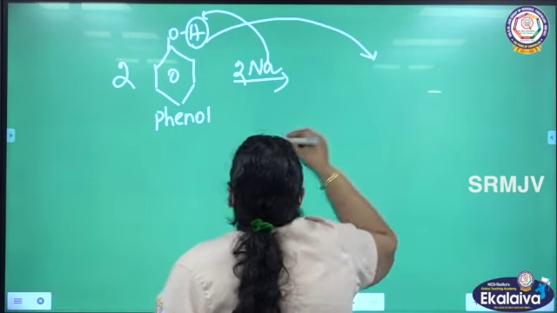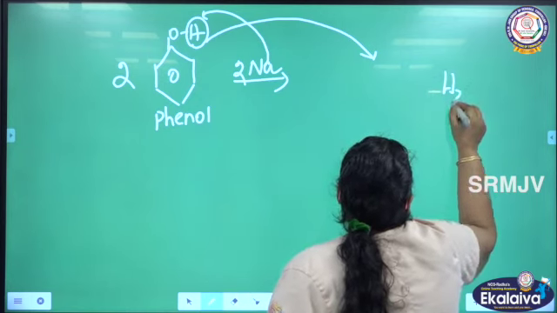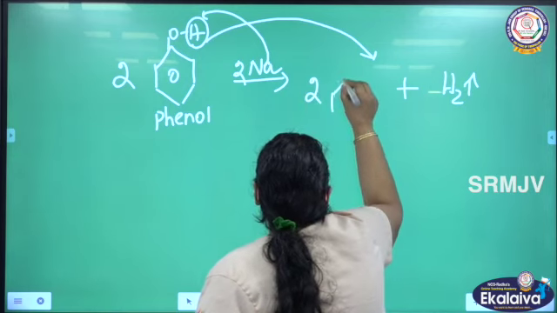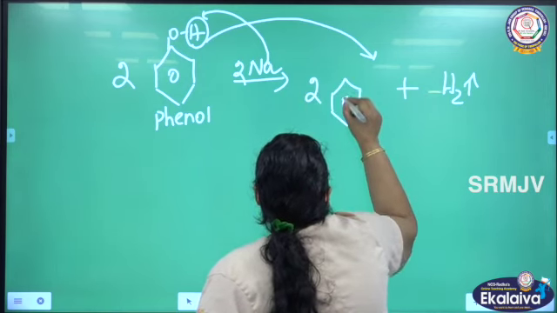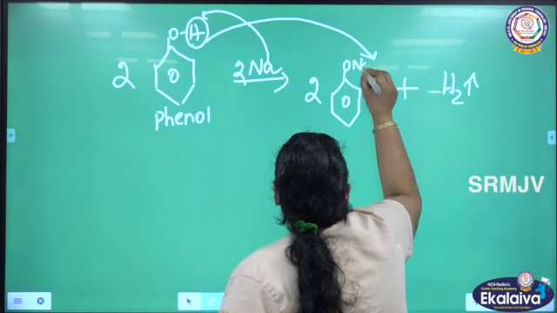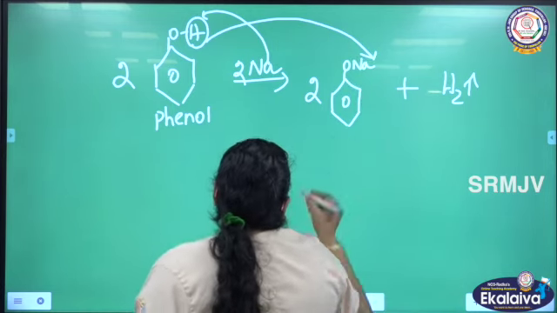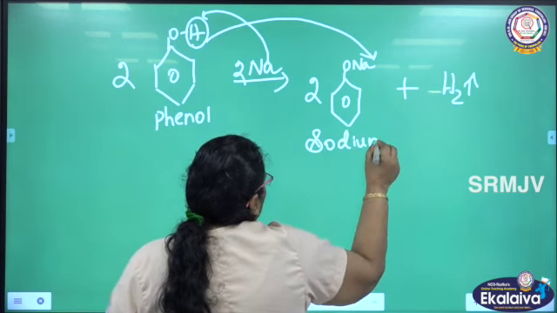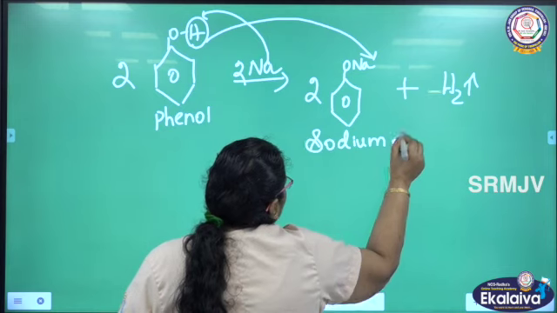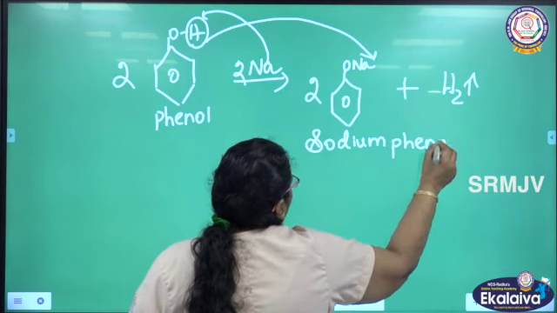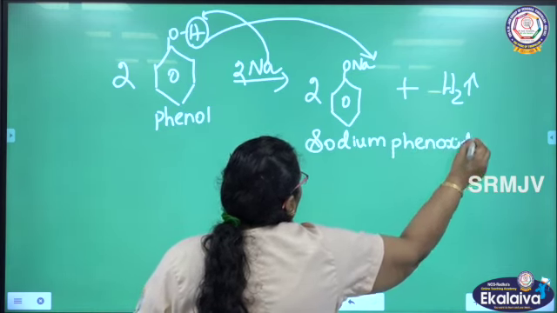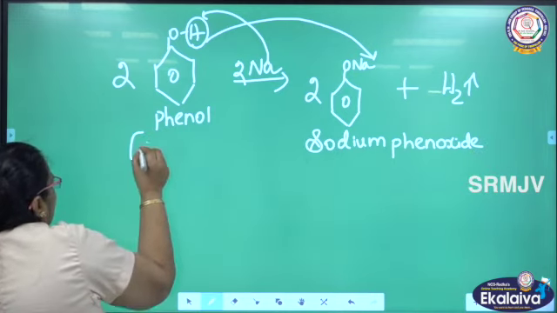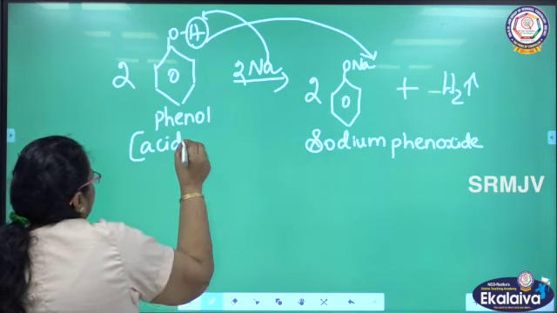So, what you will be getting? You will be getting H2 gas with the liberation of sodium phenoxide. You will be getting 2 molecules of sodium phenoxide. This is sodium phenoxide, so you are getting sodium phenoxide as a salt. So, this is the proof for the acidic nature of phenol. Even phenol is acidic in nature.